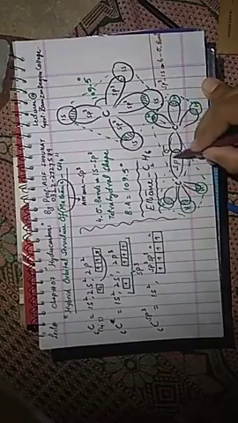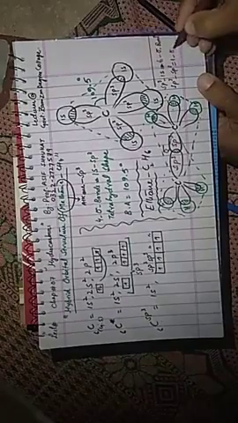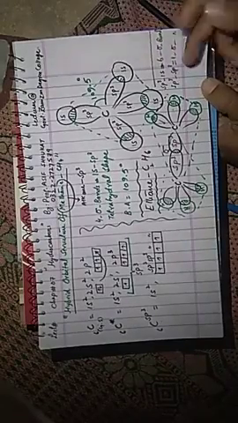This is also a sigma bond, but this sigma bond is different from all the other 6 bonds. Why? Because it is head-on overlapping between sp3 and sp3. So you can focus on sp3, sp3, 1 sigma bond. The shape is the same, the bond angle is the same.